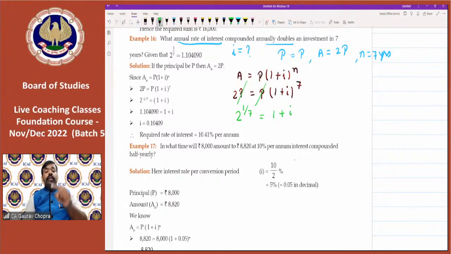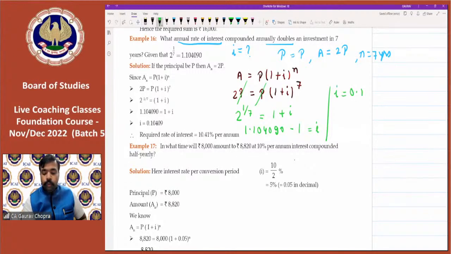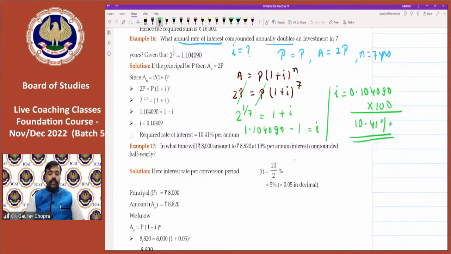Now 2 to the power of 1 by 7 is already given in the question. Just substitute the value. So 1.104090. 1 will also go on left hand side. So how much I is coming? 0.104090. And in order to calculate into percentage, multiply it with 100, we are getting 10.41%. So this is the required rate of interest, that is 10.41%.